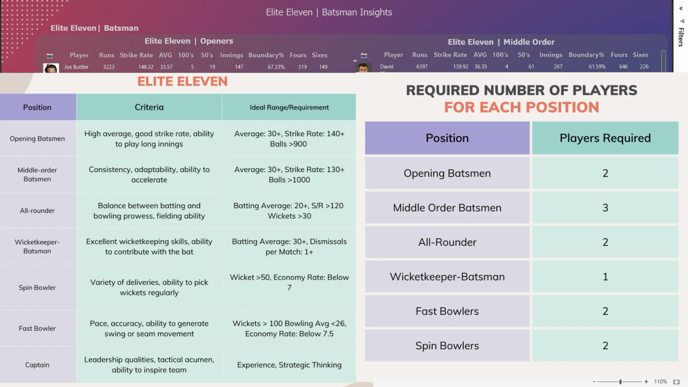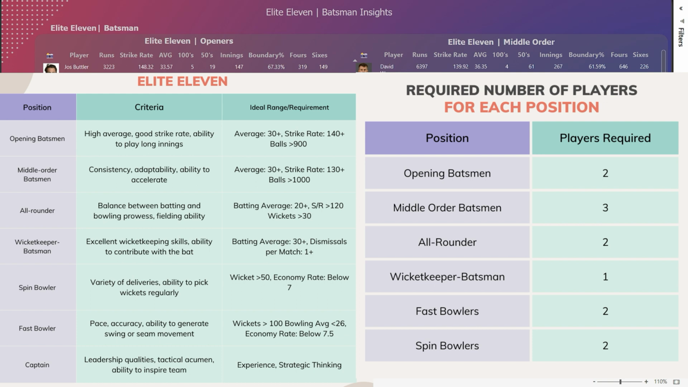For all-rounders, batting average should be 20 or above. Strike rate should be at minimum more than 120. Wickets taken should be a minimum of 30. For wicket keeper batsman, batting average should be at least 30, and dismissals per match 1 or more. Spin bowlers should have taken at least 50 wickets or more. Economy should be below 7.